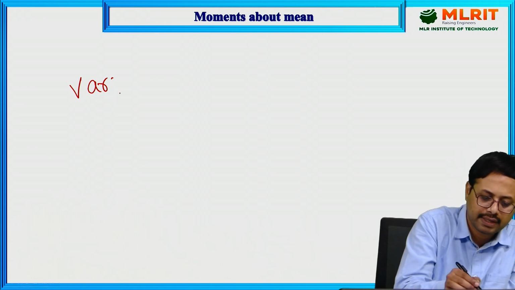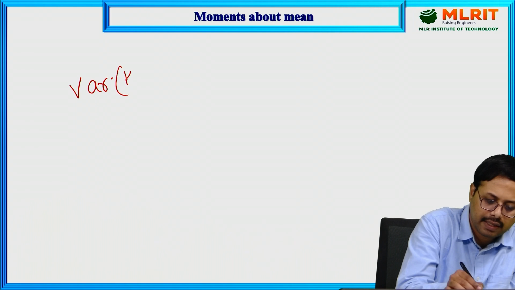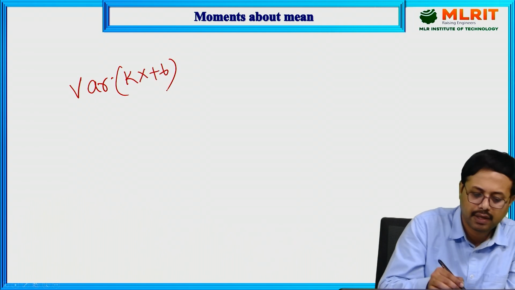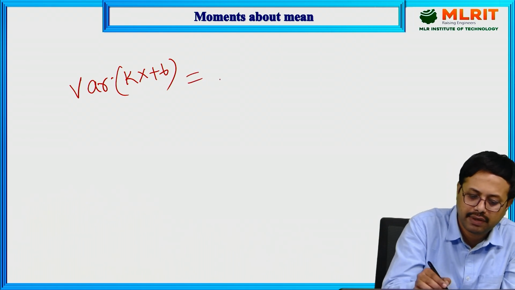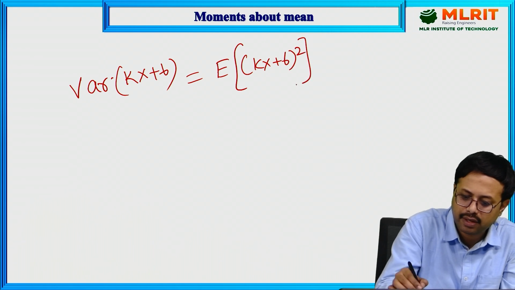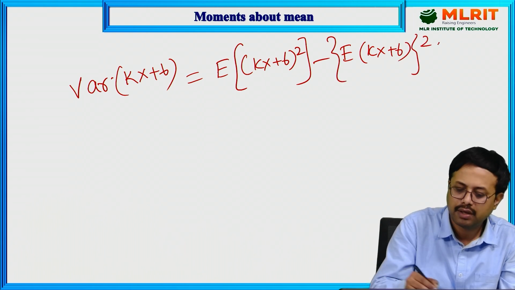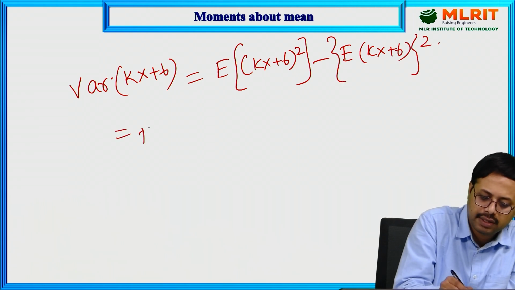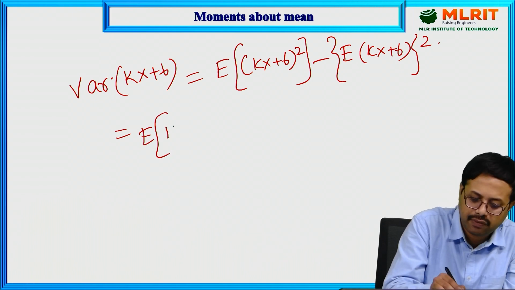Now, variance of a linear expression with constants, like kx plus b, where k and b are constants. Then you have to use the same formula: expectation of kx plus b whole square, minus the mean of kx plus b whole square. You have to solve this. What you are going to get? This one is a plus b whole square, which you know is a square plus b square plus 2ab.